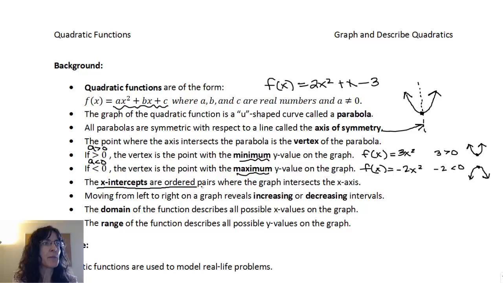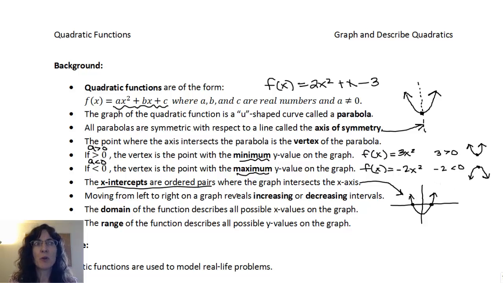The x-intercepts are going to be ordered pairs like always, but it's the places where the graph actually intersects with the x-axis. So if I have my x-axis, there's a pretty good one, and my parabola right here, there's an x-intercept and there's an x-intercept. And so there I am showing them. I write them as ordered pairs as always.